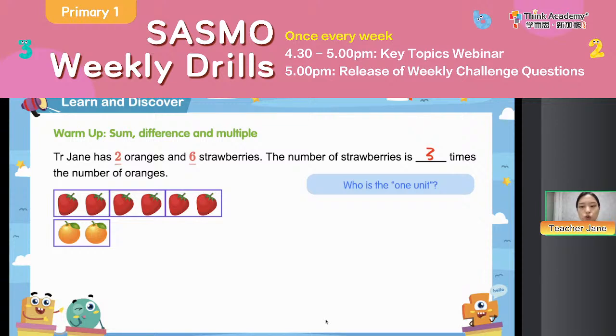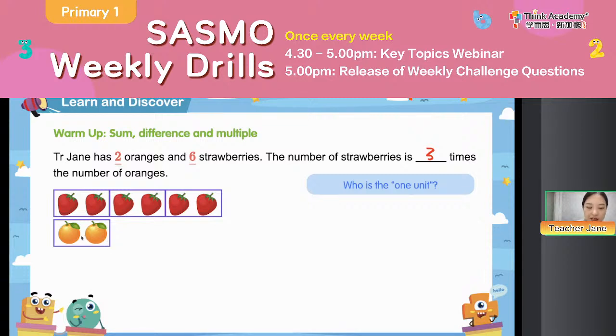Who is the one unit, do you think that will be the orange or the strawberry? If you think that should be orange, please type O. If you think that will be the strawberry, type S, okay?